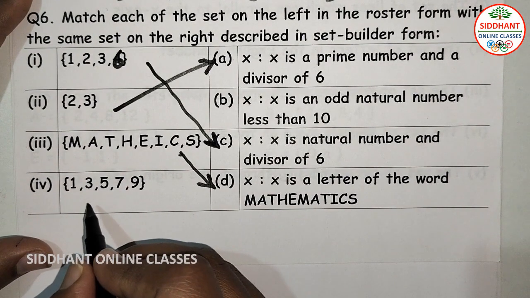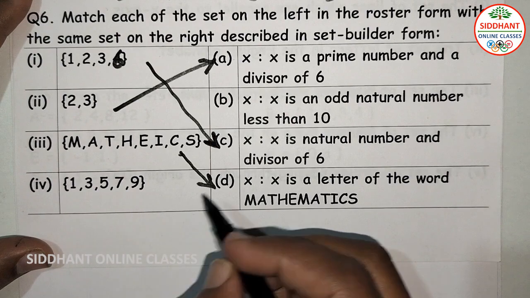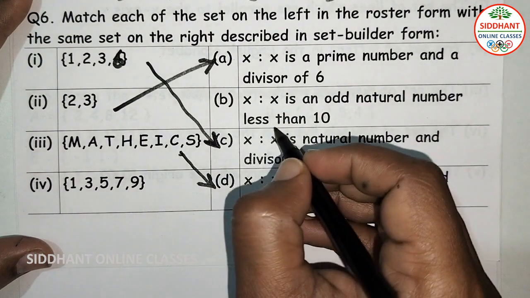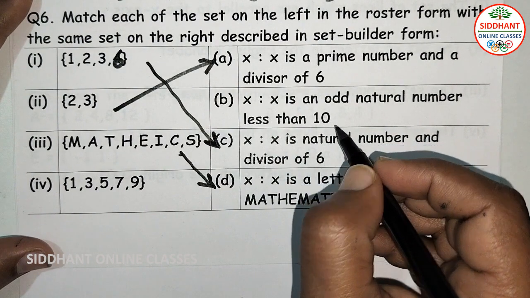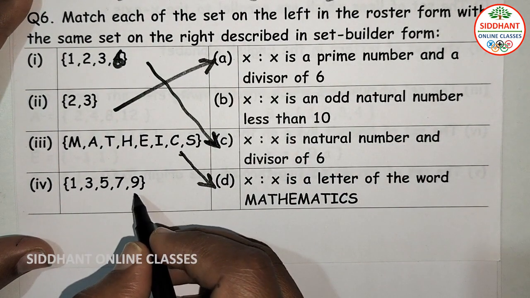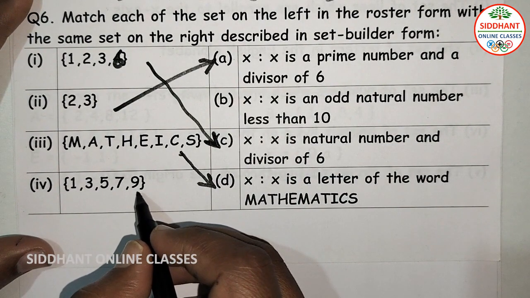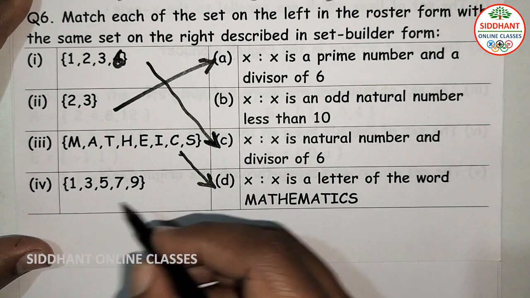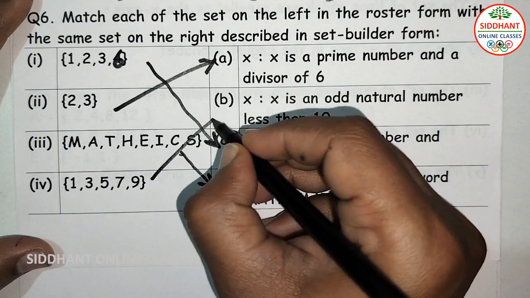The last one, fourth one, 1, 3, 5, 7, 9. The left is B. x is an odd natural number less than 10. So all are odd natural numbers and less than 10. That means the highest is 9, starting from 1. So fourth one matches B here.